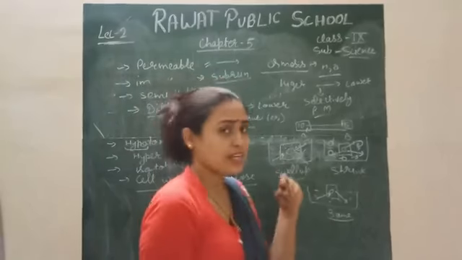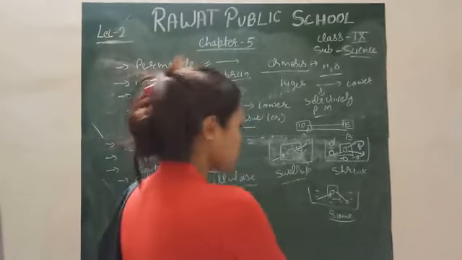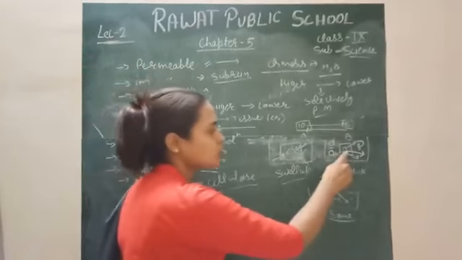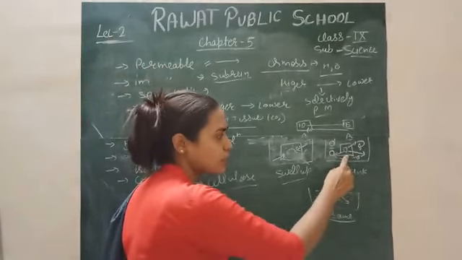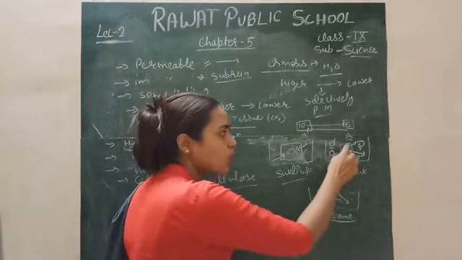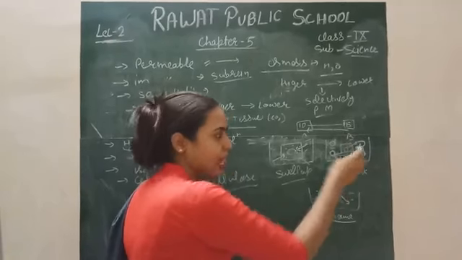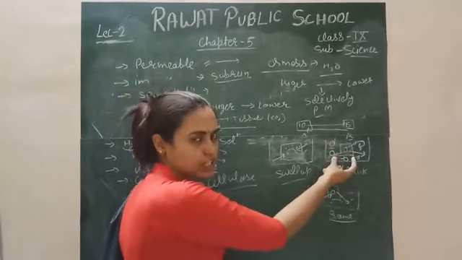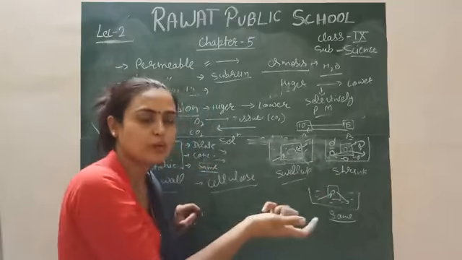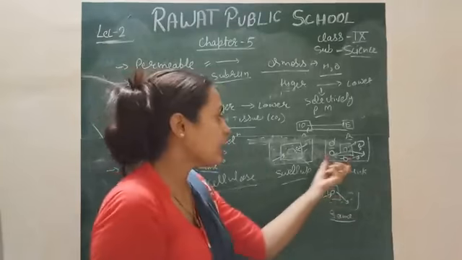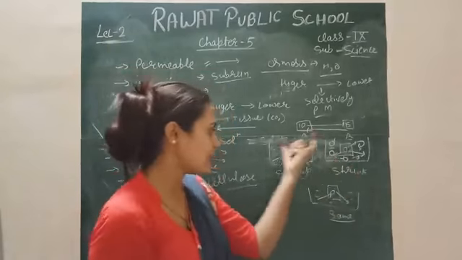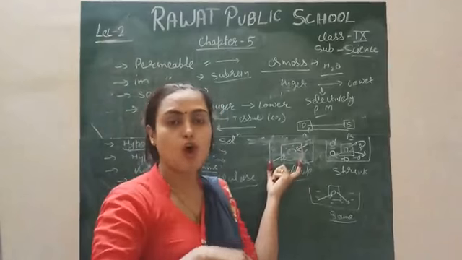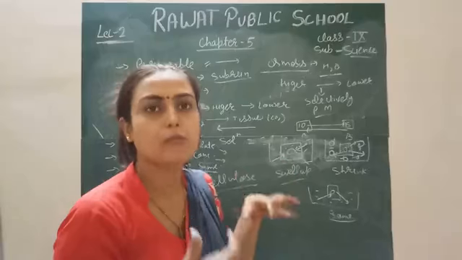But in that condition there is also a phenomenon called plasmolysis. Plasmolysis means when you put your cell in a hypertonic solution, the plasma of the cell moves from inside to outside and the cell shrinks. This condition is called plasmolysis. Plasmo means cytoplasm and lysis means breakdown. If you immediately put your shrunken cell into a hypotonic solution, it may regain its original shape and become alive.